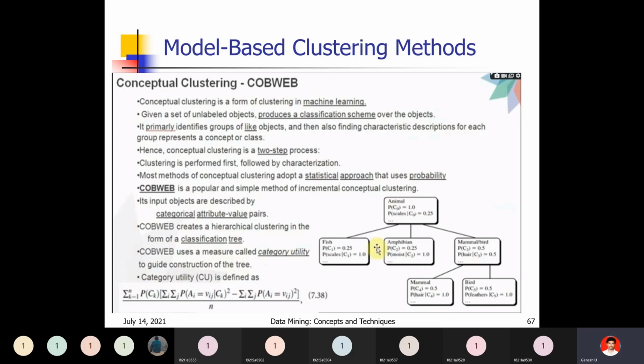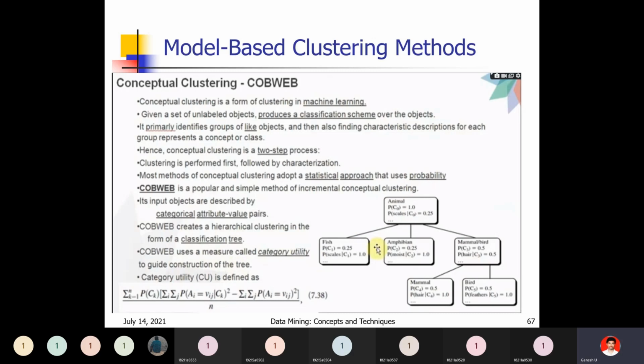So CobWeb creates hierarchical clustering in the form of a classification tree. How does it look? It looks like a hierarchical clustering, with the data arranged level by level, like a tree structure. That's why it creates a hierarchical clustering in the form of a classification tree.